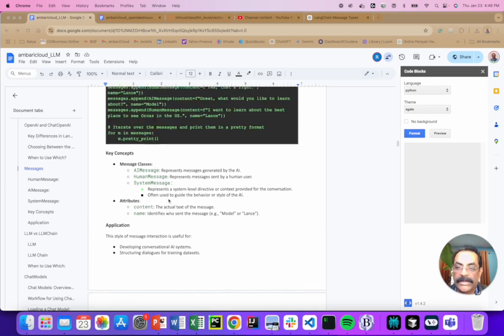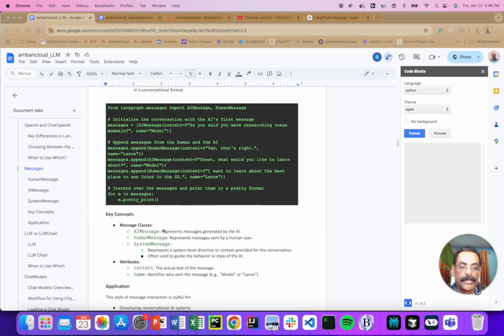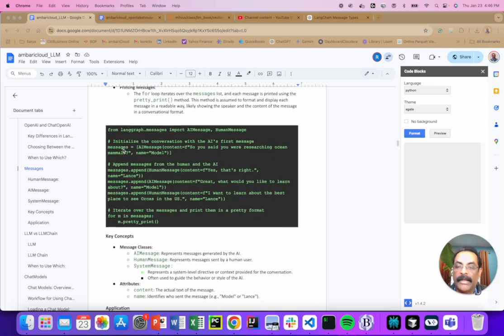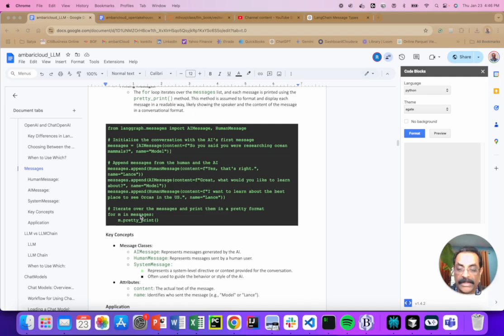So messages, right? Human message, system message. Remember that, nothing fancy here. You're going to create a message object, right? And it is a list. So then you're going to keep appending your human message and your AI message and system message. And finally, you're going to send the messages, which is a list, to the LLM, right? Going forward along with RAG and chat and agentic, all these things, you have to have this information. So just practice. This is very simple.